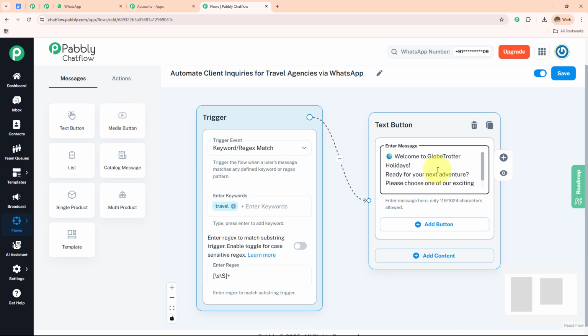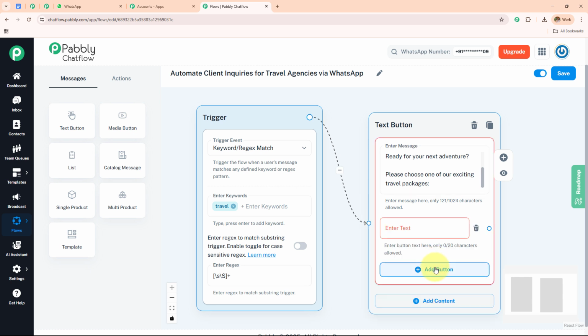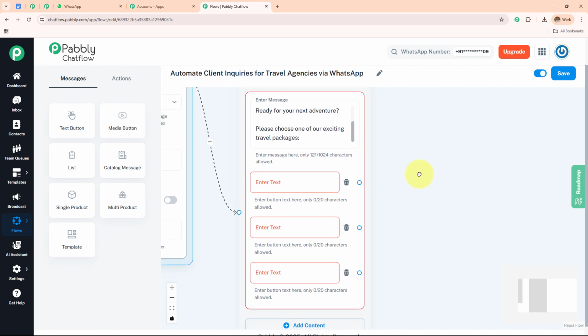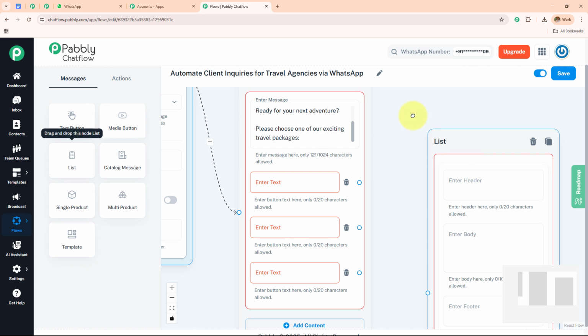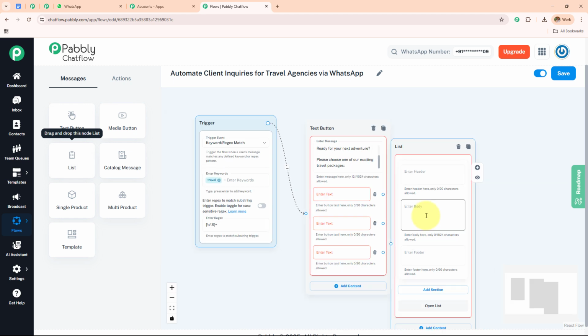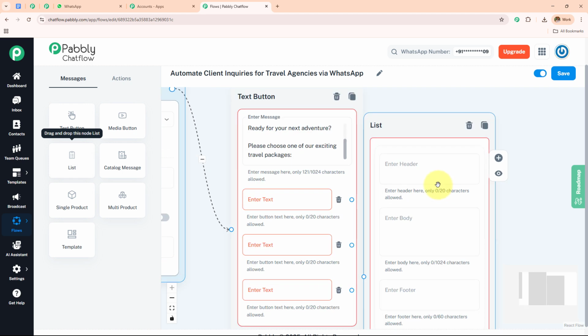This is the message which I have created. Welcome to Global Trotter Holidays, ready for your next adventure, and then please choose one of the exciting packages. I'm going to provide 3 options, but if you want, you can simply drag and drop this list, and then you can provide all the options which you want to send to your customer.